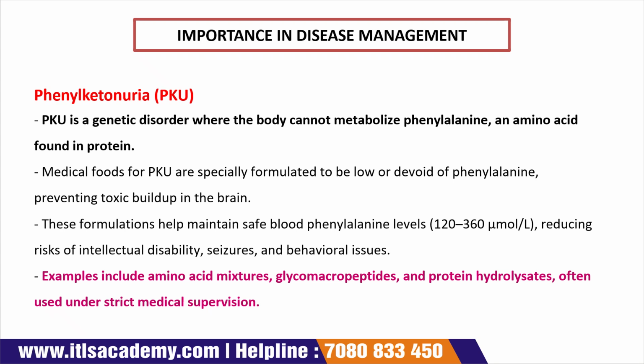These formulations help maintain safe blood phenylalanine levels, around 120 to 360 micromoles per liter, reducing the risk of intellectual disability.